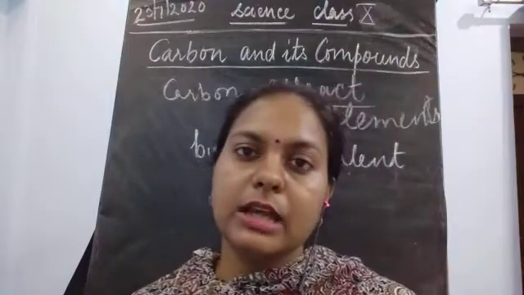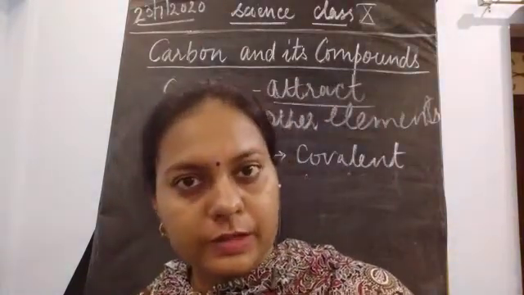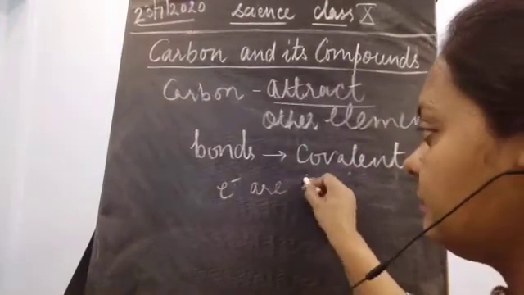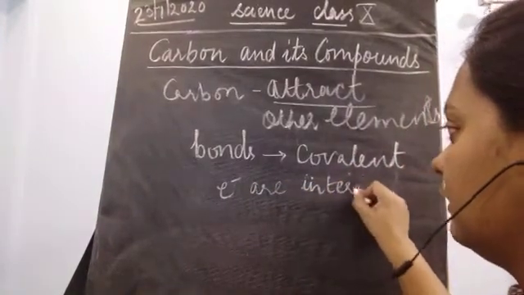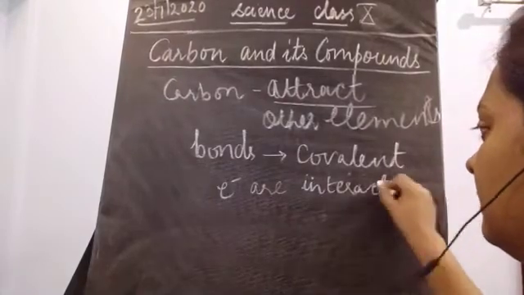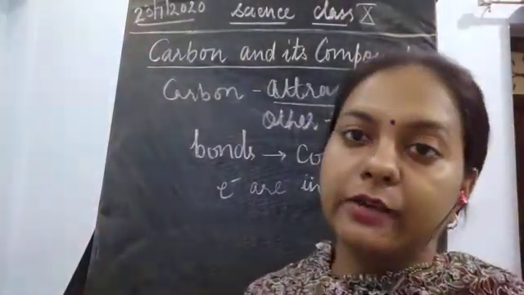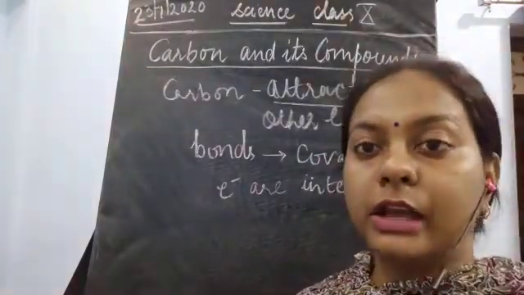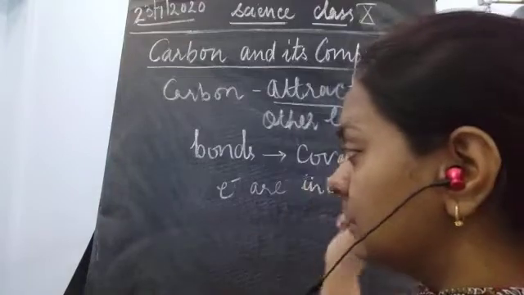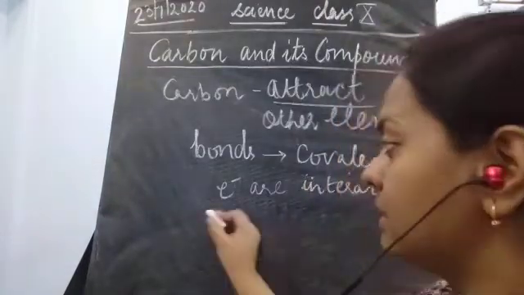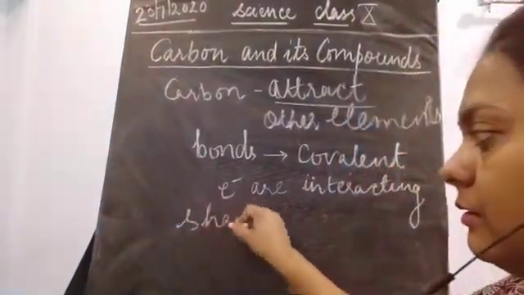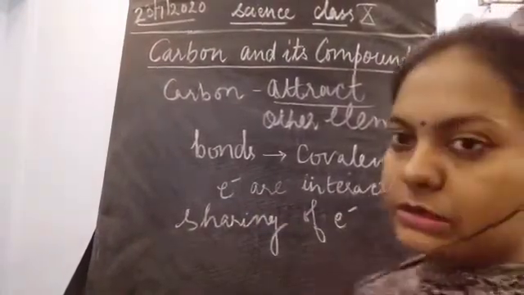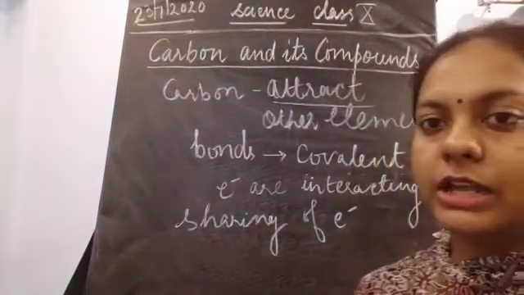So these bonds are just because of the interaction of the electrons present in an atom. These electrons are interacting with each other, and they are forming the bonds. Now how is this formed? This covalent bond is formed just because of the sharing of electrons.